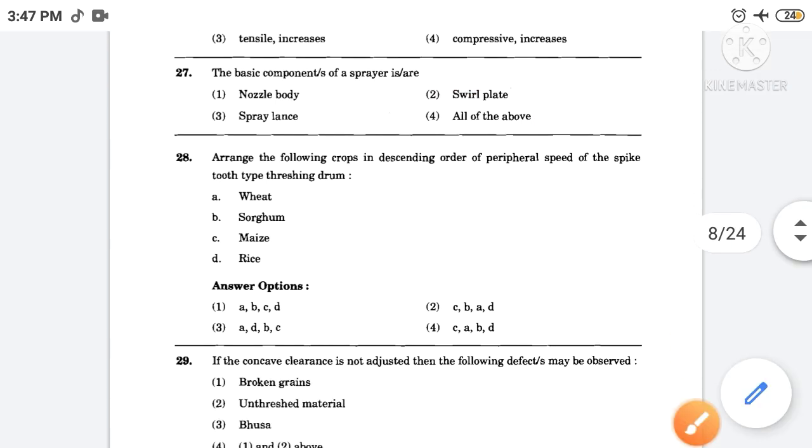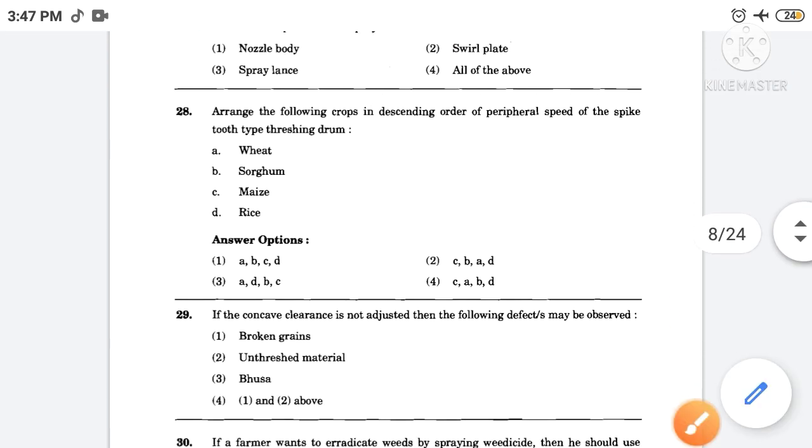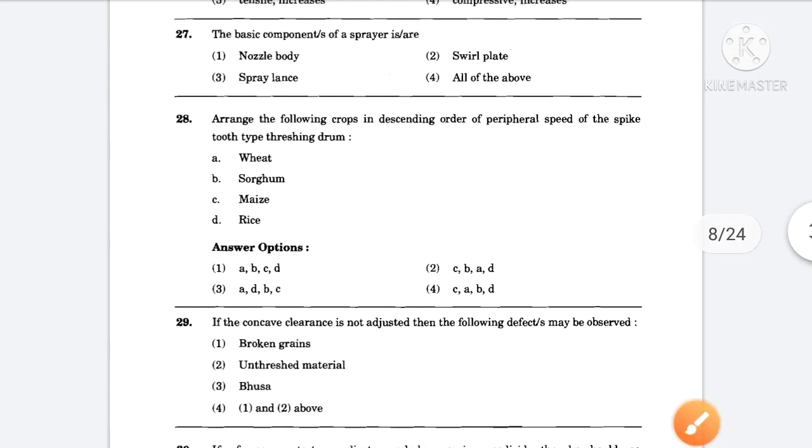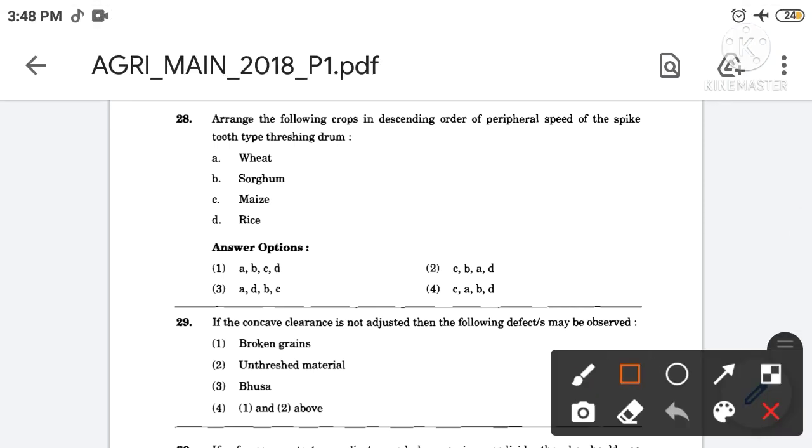Then next, arrange the following crops in descending order of peripheral speed of the spike tooth threshing drum. The correct answer is option number 3rd. So the first is wheat, second is rice, third is sorghum and fourth is maize.